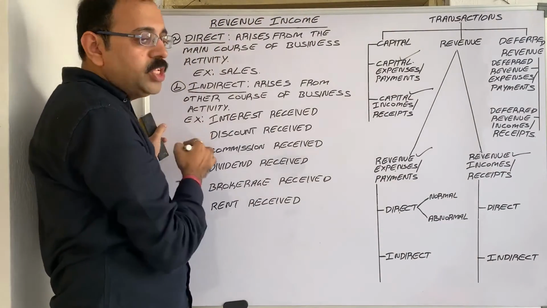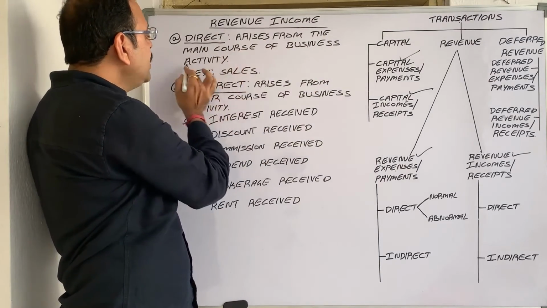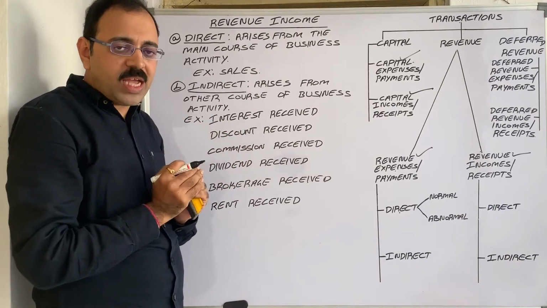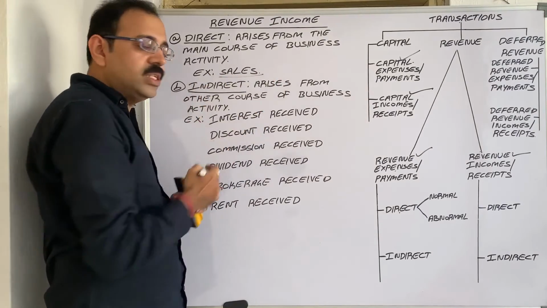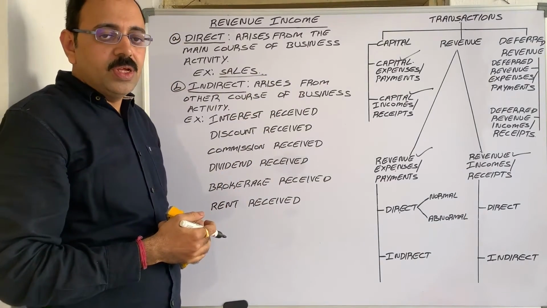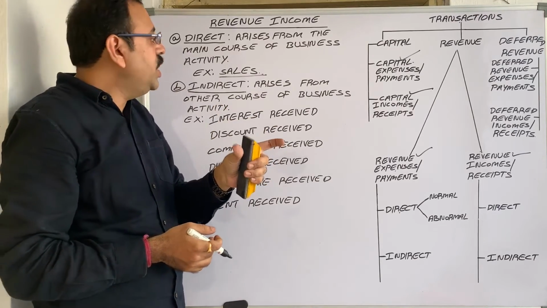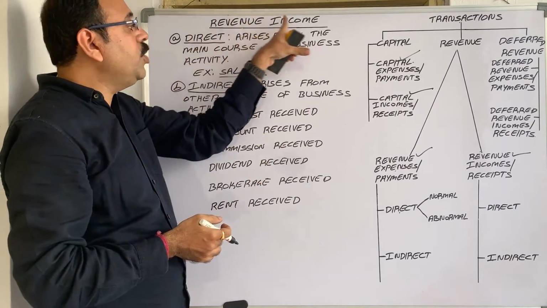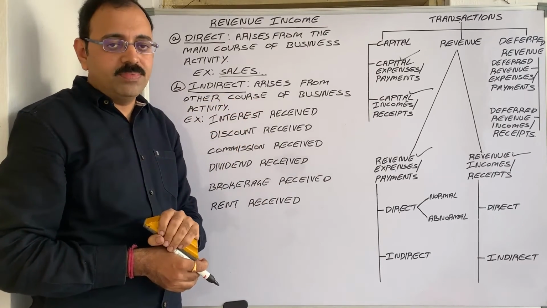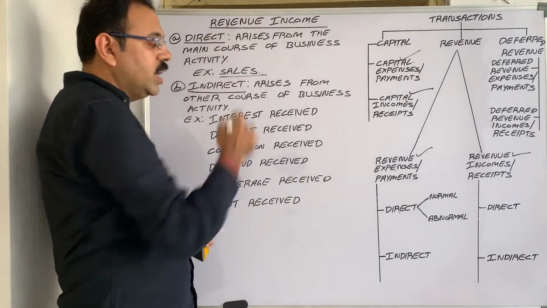Direct revenue income means what? It arises from the main course of business activity. For any business, what is the main course of business activity? Sales. The main income for any business is sale income. So we sold the goods and we received income. This income is called direct revenue income. It is to be credited to the trading account. Okay, then the next one is indirect revenue income.